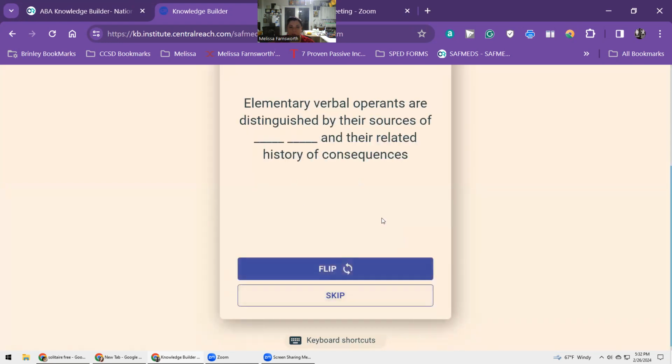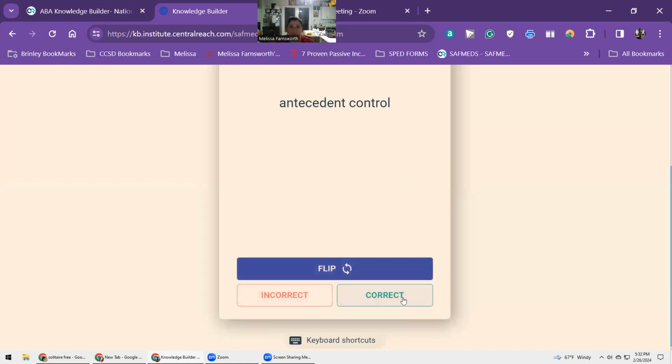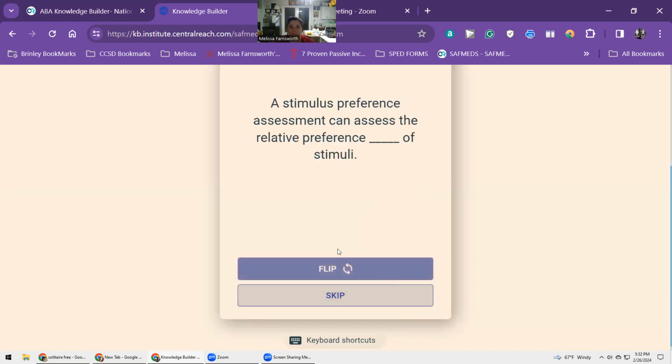Echoic. Elementary verbal operants are distinguished by the sources of blank and their related history of consequences. Antecedent control. A stimulus preference assessment can assess the relative preference blank of stimuli.